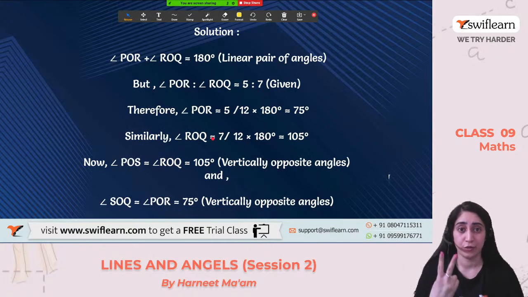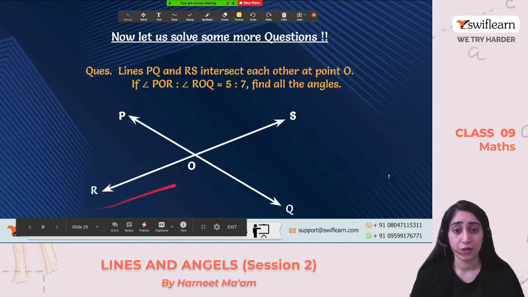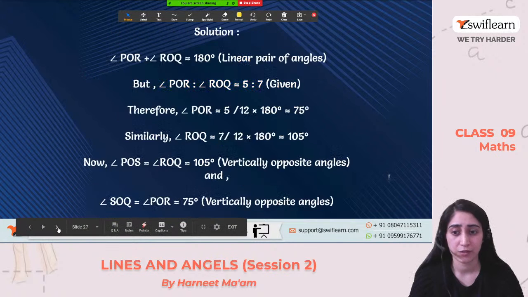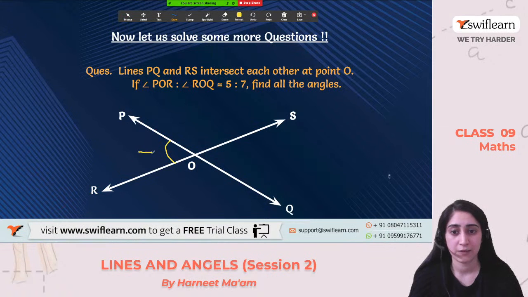Now, we have got two values. We have to find the other two. We got this 75. We got this value of 105, right? This was the answer in the question. Yeah, 105 and 75. Now, let's do this. So, we got this. It is 75 degree, right? And this one is 105 degree. This we have calculated so far, right?